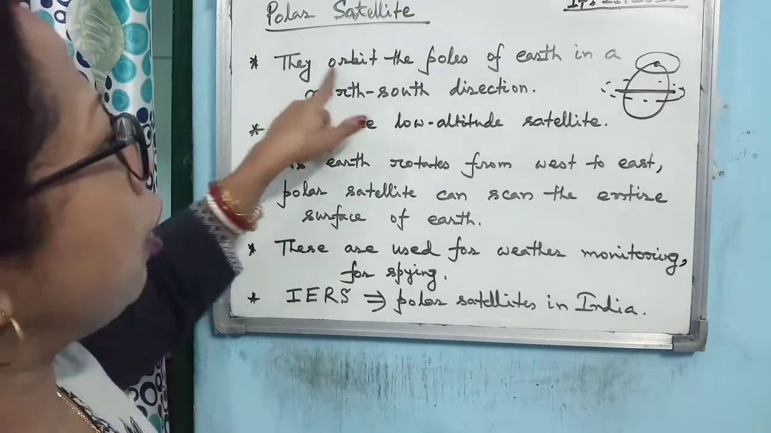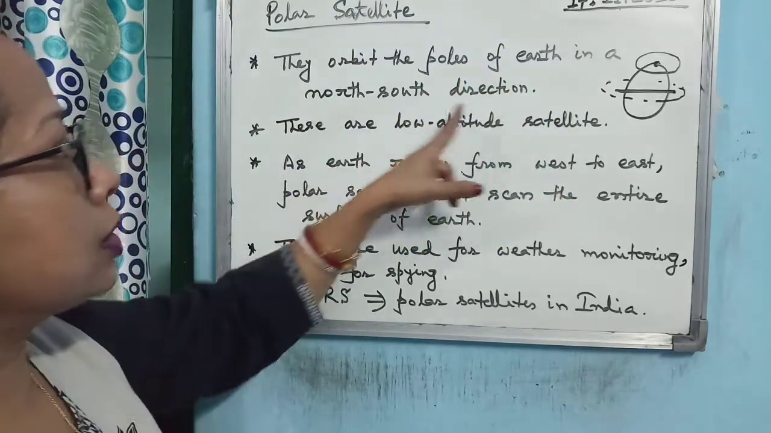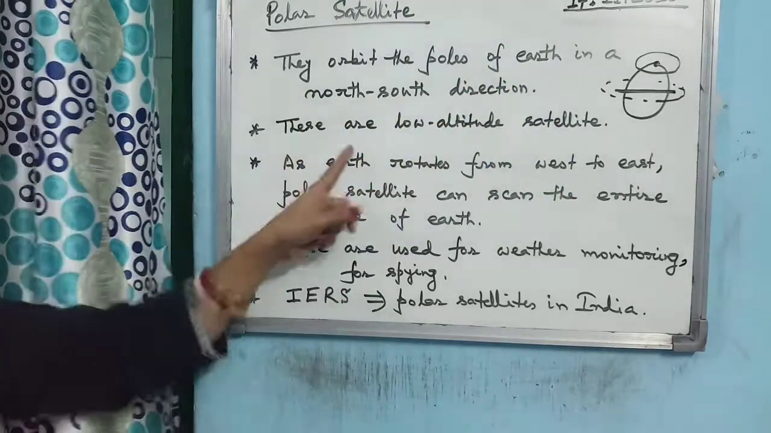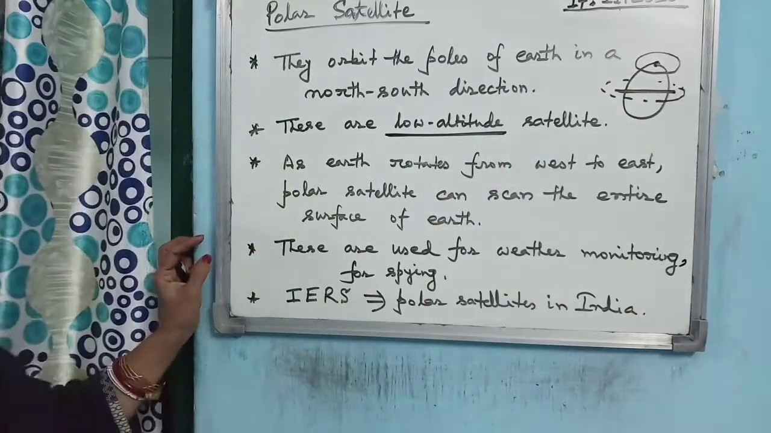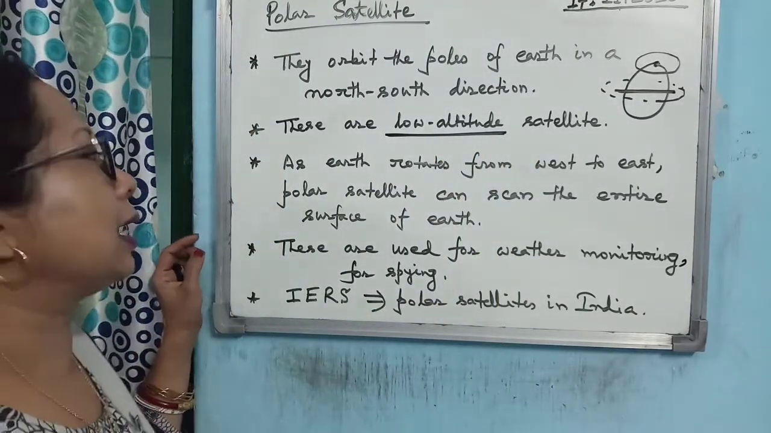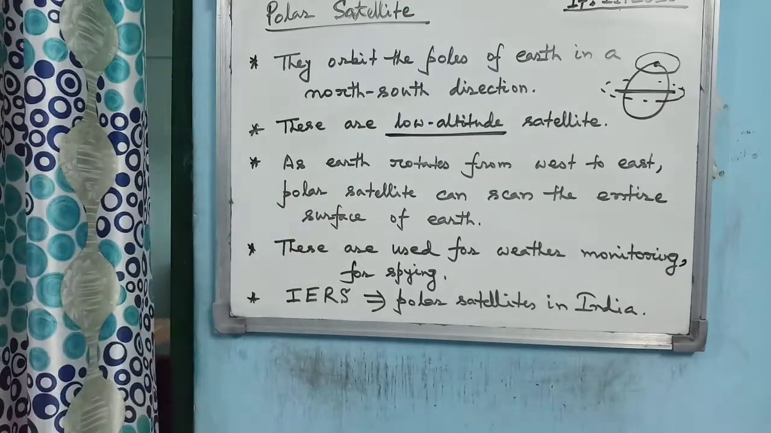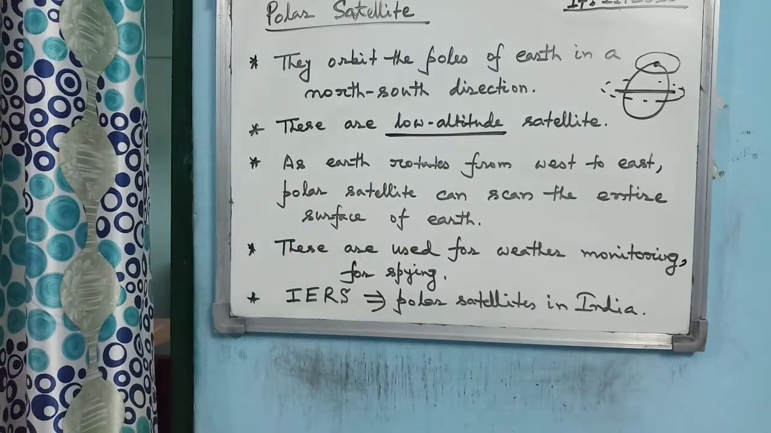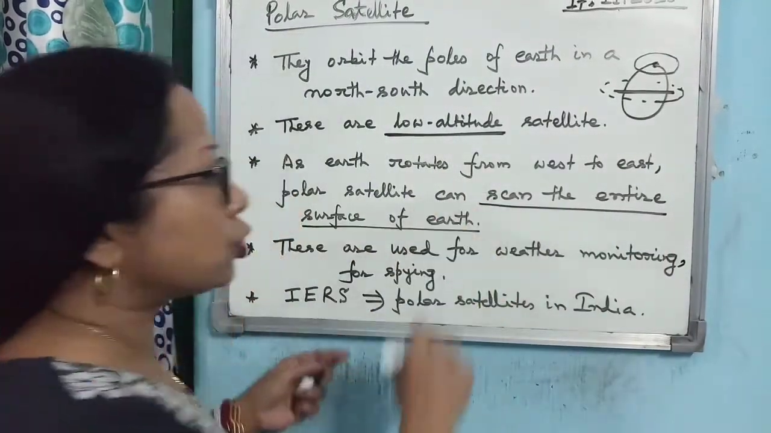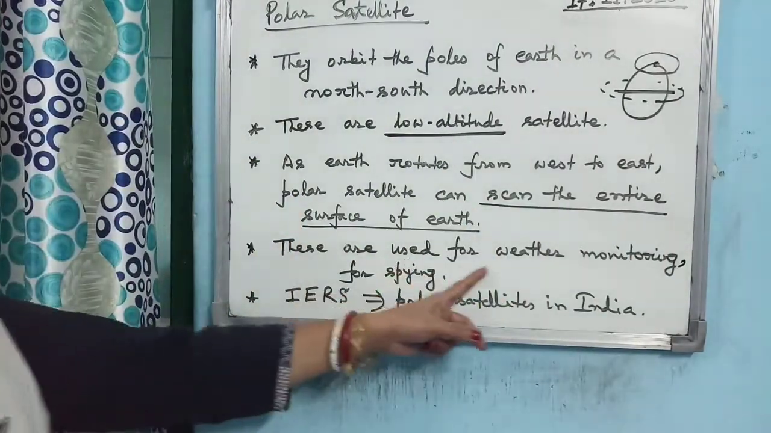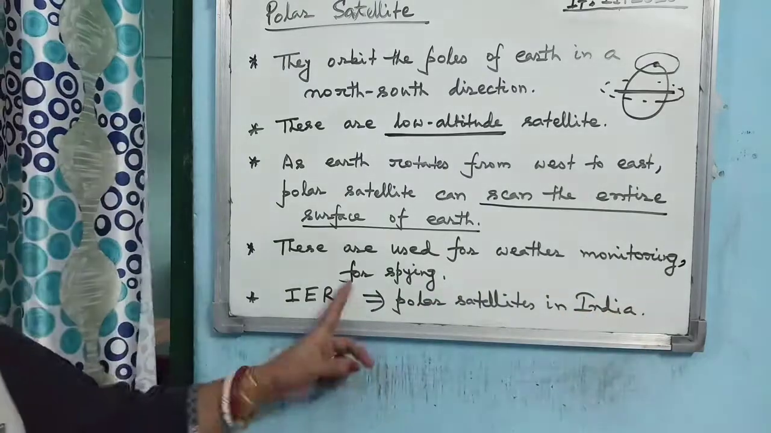They orbit the poles of Earth in a north-south direction. These are low altitude satellites, which is one of the advantages of the polar satellite. And as Earth rotates from west to east, a polar satellite can scan the entire surface of Earth. That's why polar satellites are used for weather monitoring or for spying.